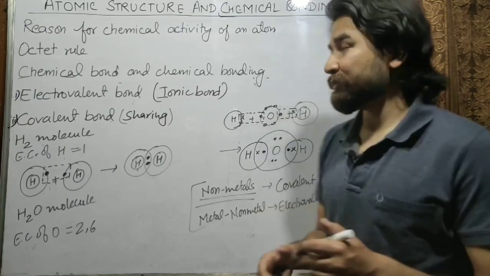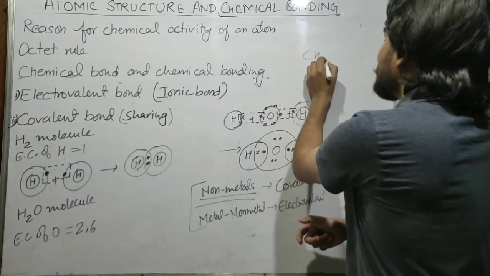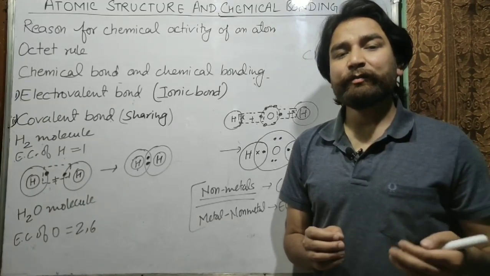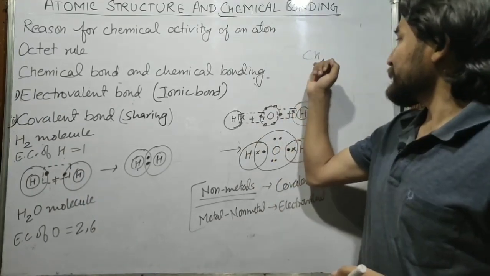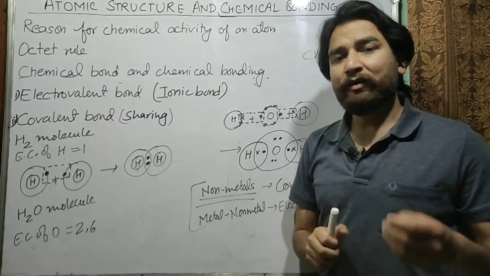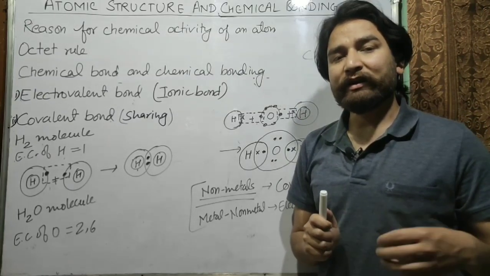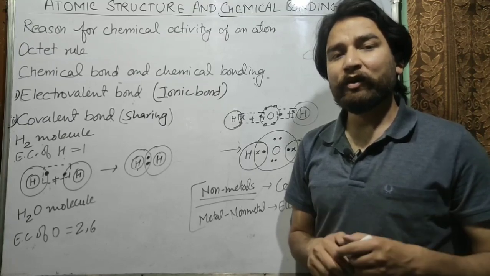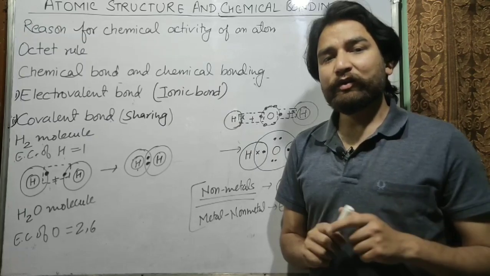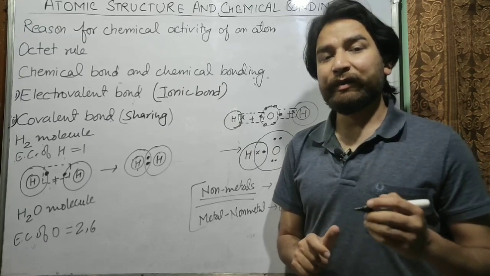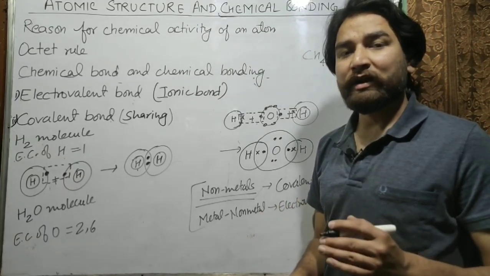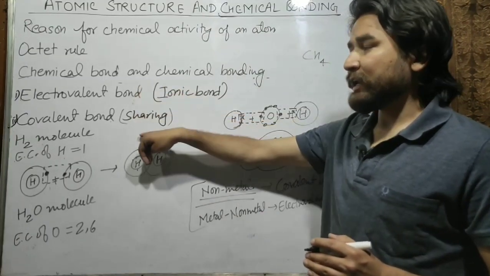In the case of methane, the formula of methane is CH4. CH4 will form a covalent bond because carbon is a non-metal as well as hydrogen is a non-metal. So this is how we can predict whether two atoms will form a covalent bond or an electrovalent bond when they combine. So there is a question for you. Please answer in the comment box. Find out whether these compounds are covalent or electrovalent compounds.